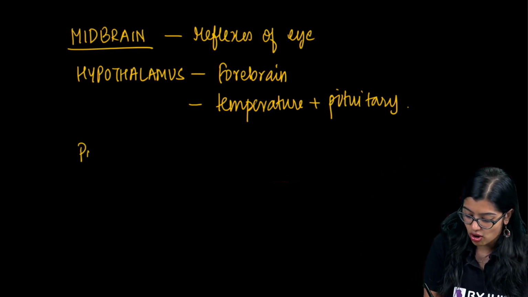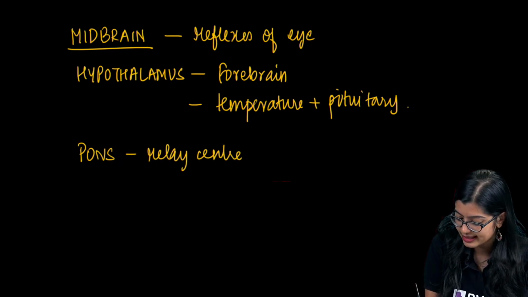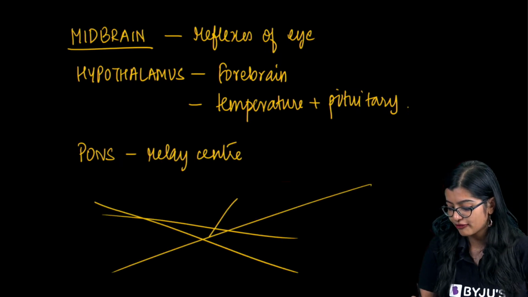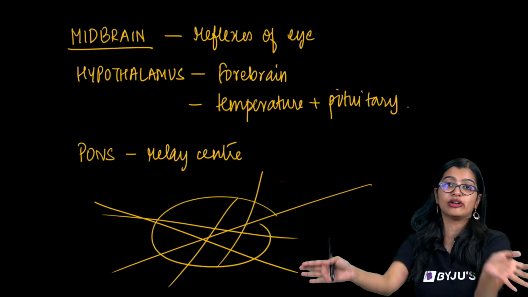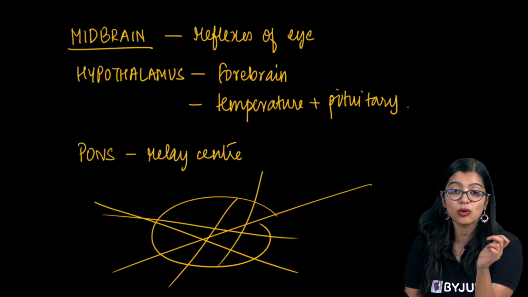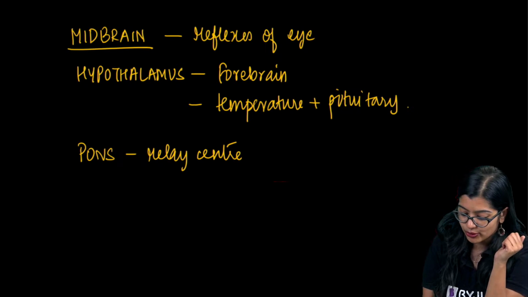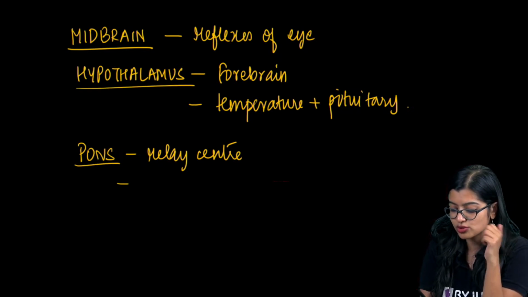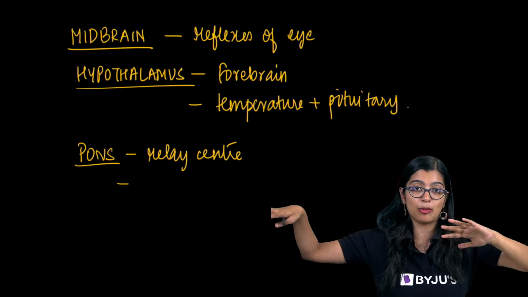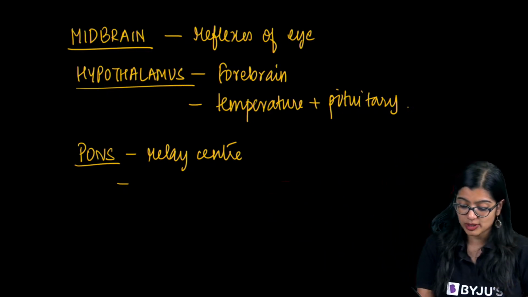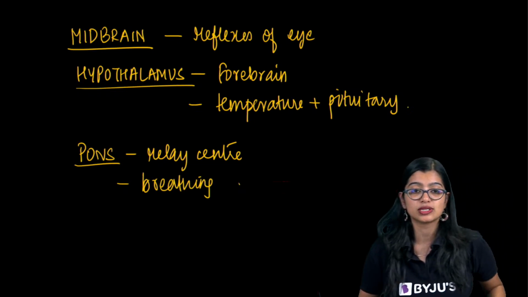What is the function of pons? Pons acts as a relay center. What do we mean by a relay center? Information is coming from so many places. At one point, from one point, it will go to different paths, right? So this point is what we mean by a relay center, right? And pons also regulates and coordinates movements on either side of the body. So breathing, right? Especially the mechanism of breathing is something that the pons controls.